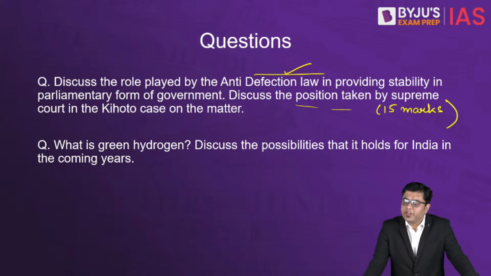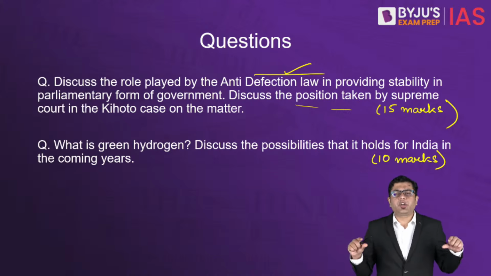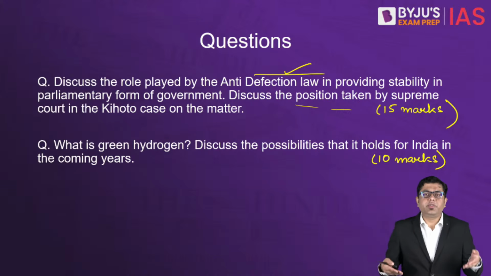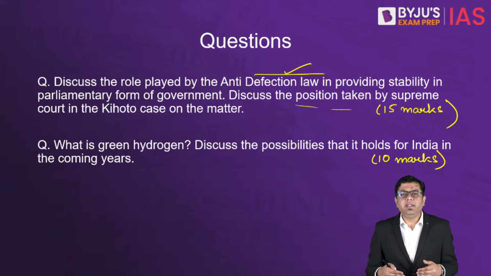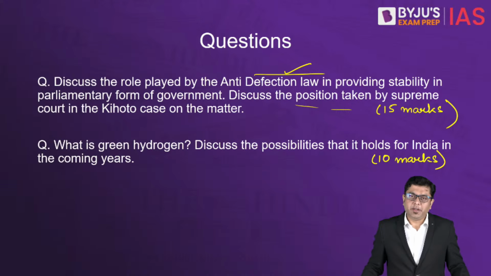Then, what is green hydrogen? Discuss the possibilities that it holds for India in the coming years. This is again going to be a simple 10-mark question, 150 words, where green hydrogen in the introduction, produced by renewables, and then the opportunities, the challenges, and the way forward, that will complete your answer.